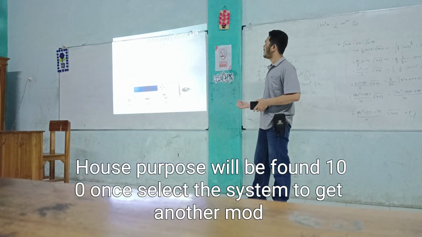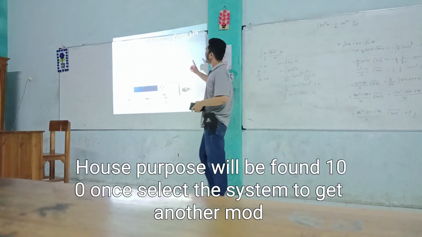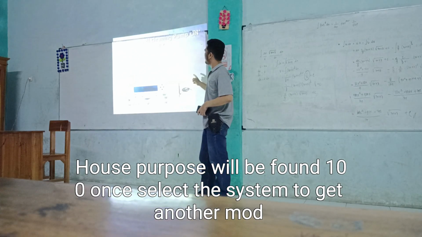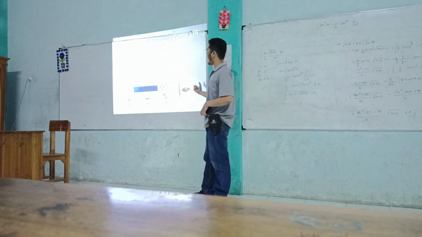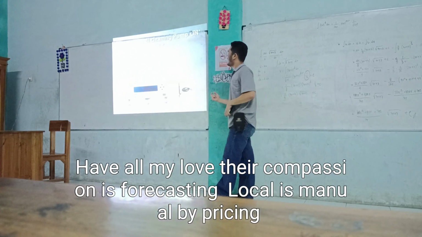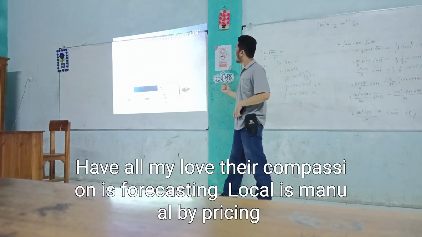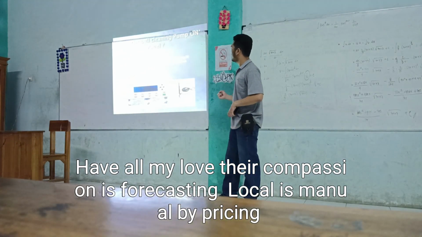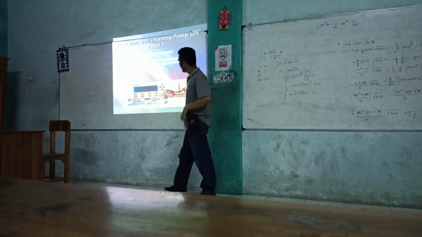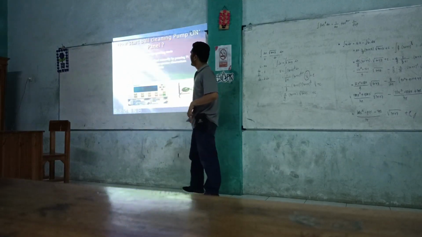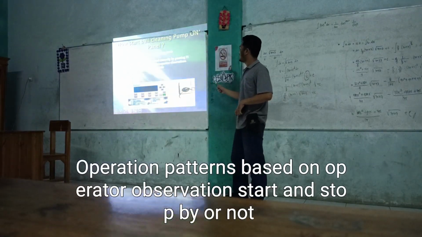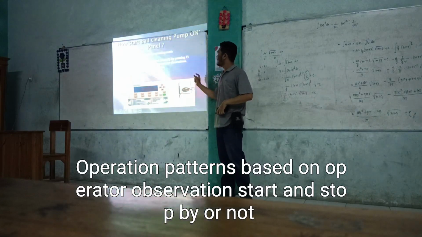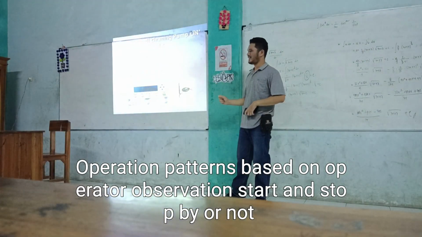How to start the ball cleaning pump on the panel? 1. Select the system target operated mode, hand or manual. Direct operation is localized manual by pressing button F1. Operation patterns are based on operator observation. Start and stop time by operator.